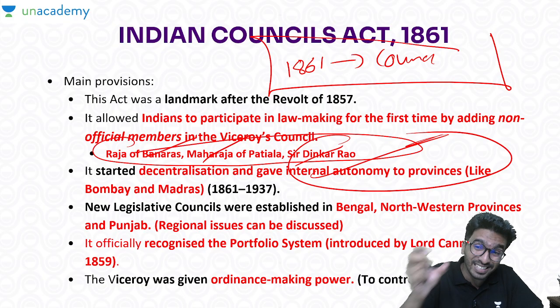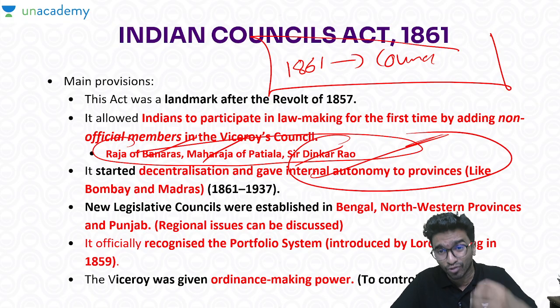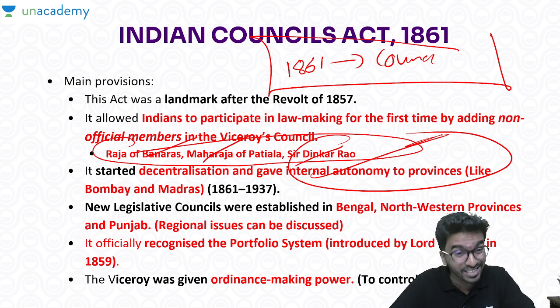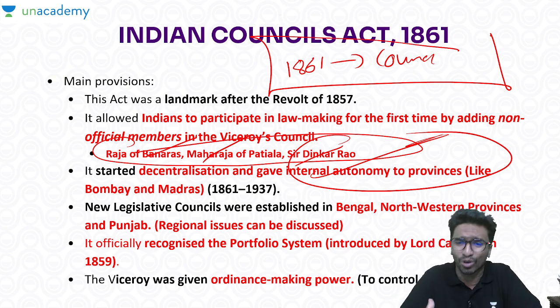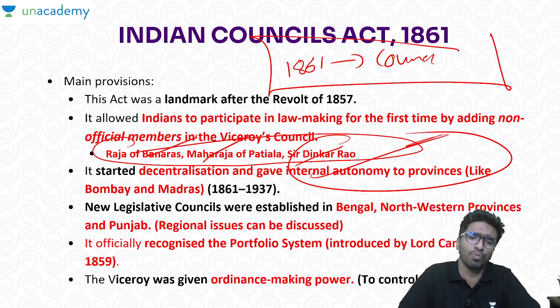The 1857 revolt had shown that various regions of our country showed various interests and various forms of agitation. So it is not easy to control in a similar way, and we need to focus on each region specifically, and that was also the motive of giving back autonomy to provinces like Bombay and Madras.